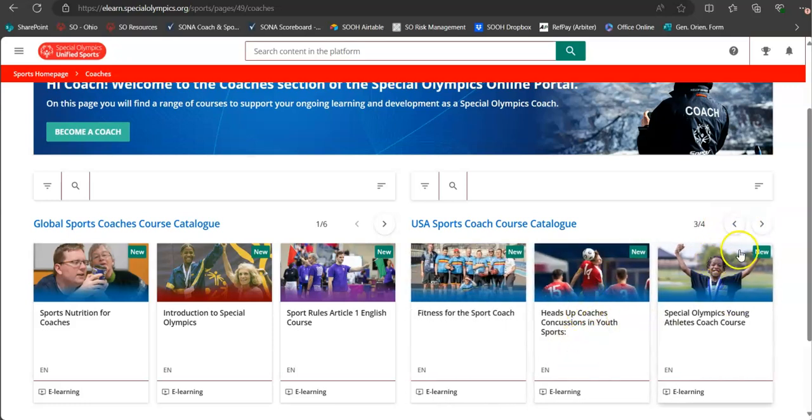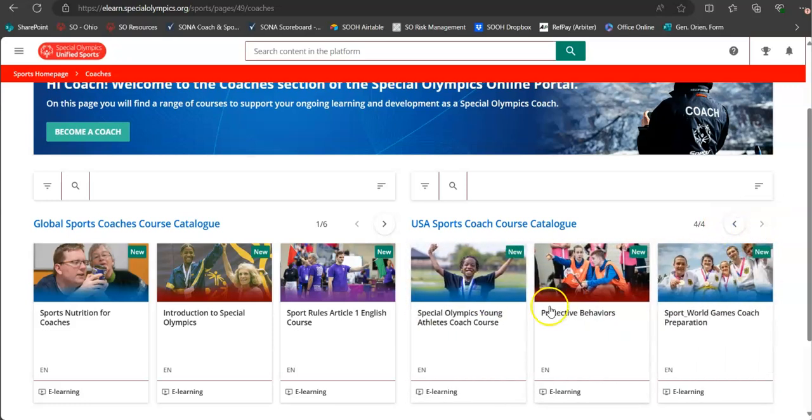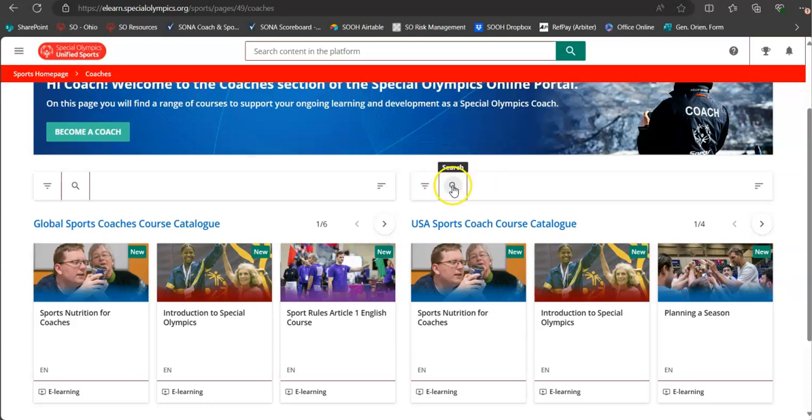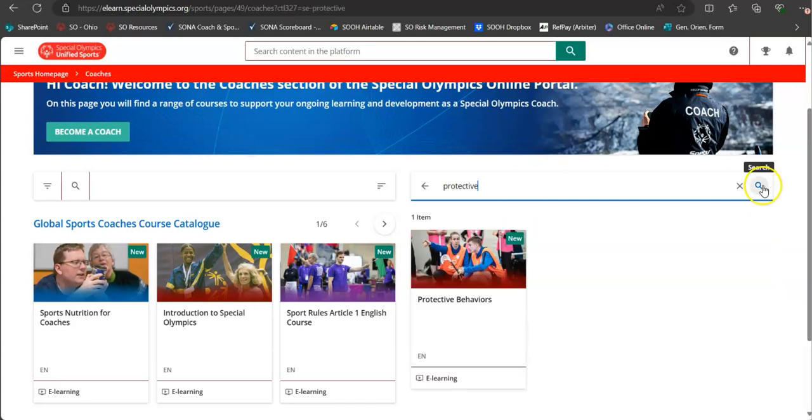We see the Heads Up concussion is right there on page 3, protected behaviors there on page 4. You can also come up here to this search bar. Say you have a course in mind, protected behaviors. I could type in a keyword there and hit search or hit enter, and it'll pop right up. Same thing with concussion. It will pop right up once you hit that search or the enter key.